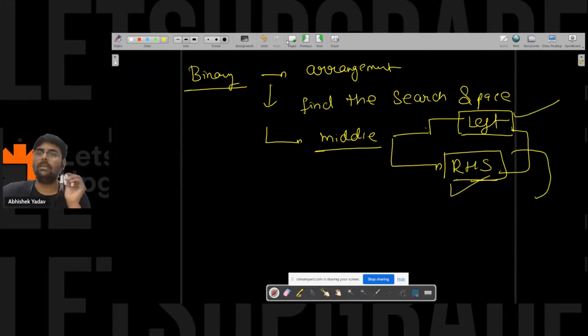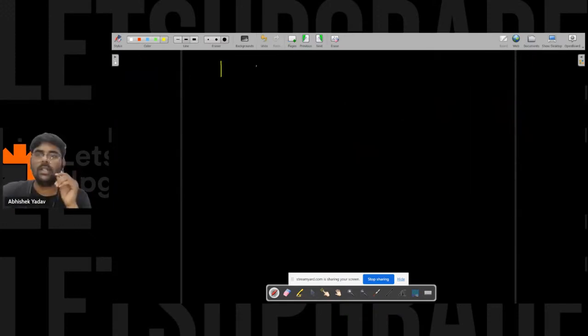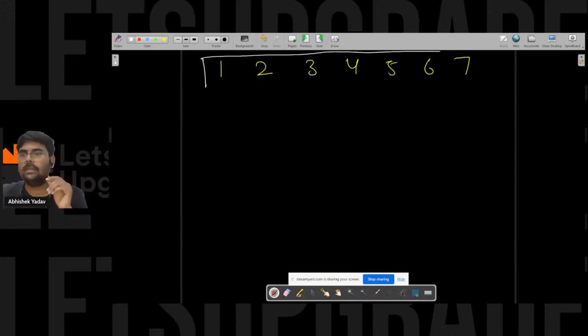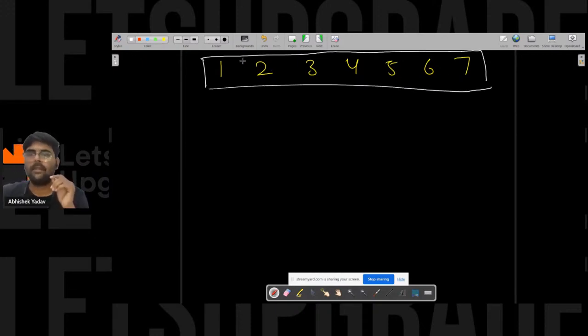So let's try to implement the code also. Here 1 2 3 4 5 6 7 is given, and let's assume this is my array, this one.